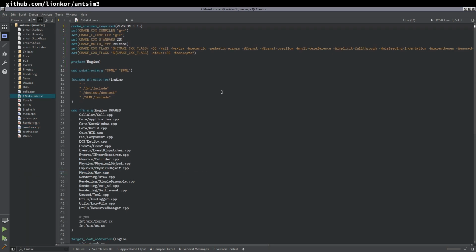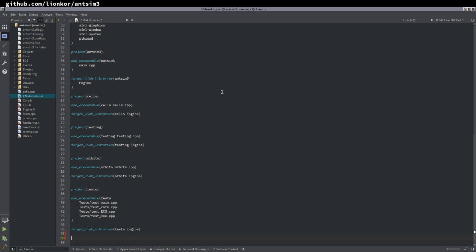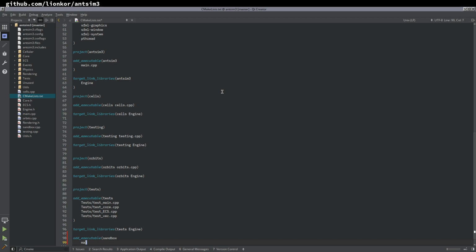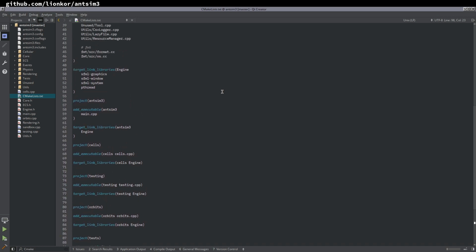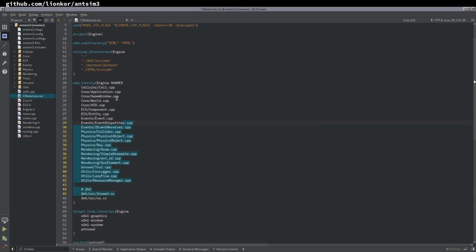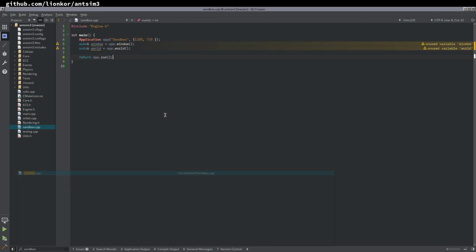Okay, now in our CMake lists, we want to actually do some add executable. What did we call that? Sandbox. Sandbox main CPP. We might add more to that. Target link libraries. Sandbox engine. That's how we link to the engine, which is built up here. This is the engine stuff. Right, okay.